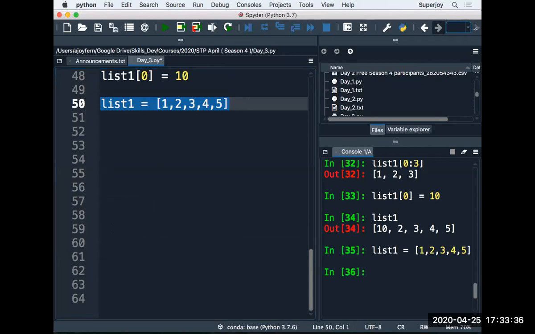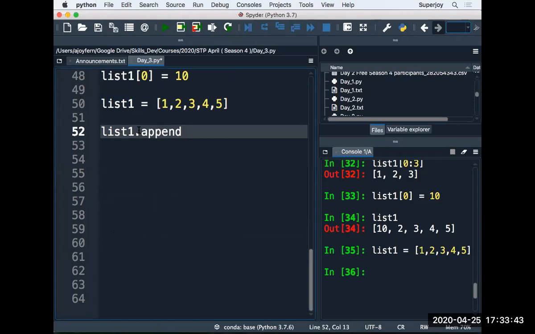Now I say list1.append. I'm talking about a new method now, guys. list1.append requires a value. So let's say I say 100. What is the meaning here?